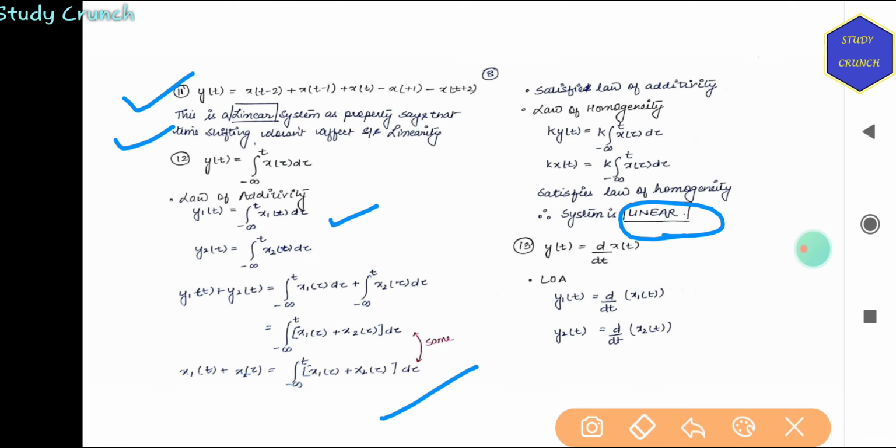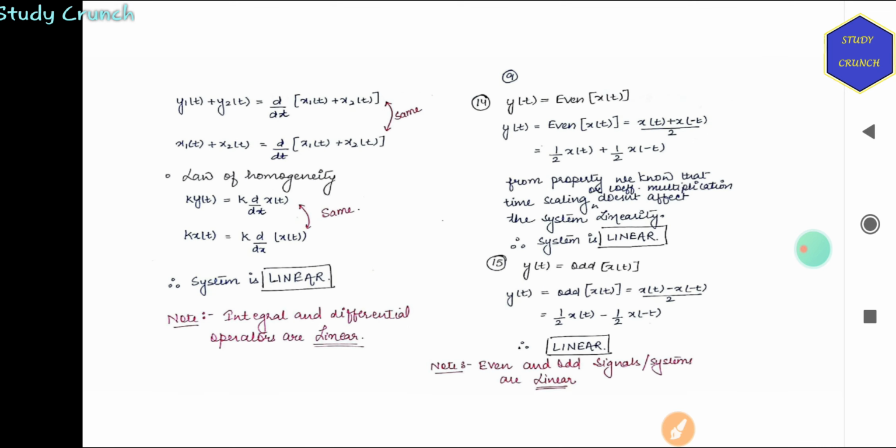I'll tell you the property. Integral and differential operators are always linear, whether it is integration or differentiation of any part. If we have even and odd parts of signals, those will also always be linear.